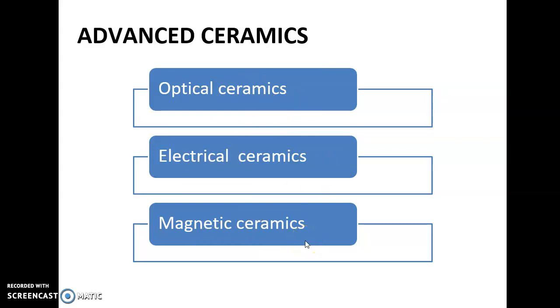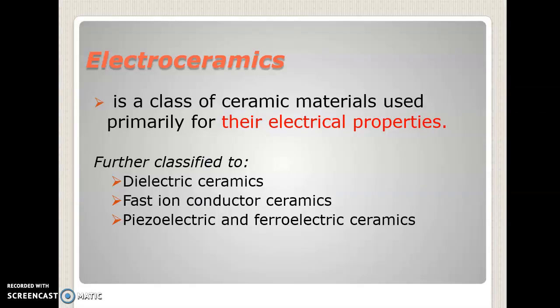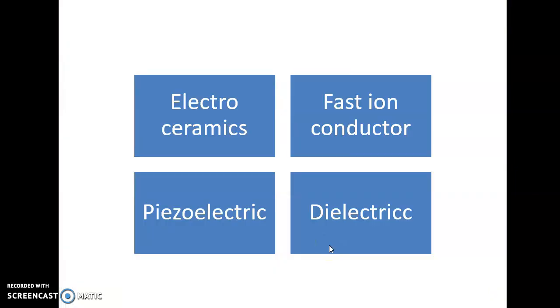Let us deal with these one by one. The first one is electroceramics. It is a class of ceramic materials which are used primarily for their electrical properties. They are further classified as dielectric ceramics, fast ion conductor ceramics, and piezoelectric and ferroelectric ceramics.